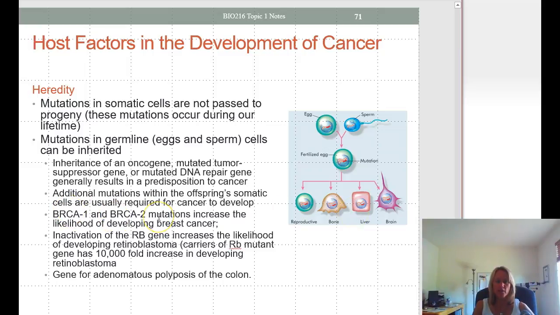BRCA1 and BRCA2 are genetic mutations that can increase the likelihood of developing breast cancer. Inactivation of the retinoblastoma gene also increases the likelihood of developing cancer, particularly the type retinoblastoma. In fact, carriers of that mutant gene have about a 10,000 fold increase in developing retinoblastoma. There's also a gene for polyps of the colon that can predispose you, make you more at risk for developing colon cancer.